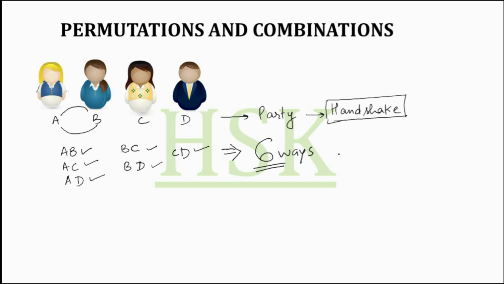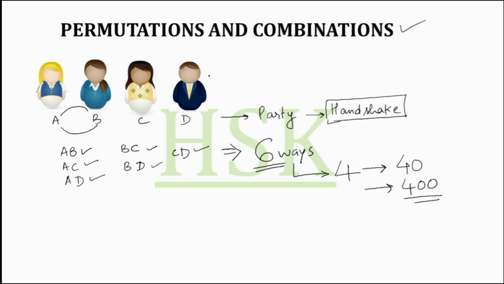Now, this problem was concerning only 4 persons. What is going to happen if there are 40 persons shaking hands amongst each other? Or it can be 400 also. Getting the answer to this question is what motivated the mathematicians to develop this topic of permutation and combination. In permutation and combination, we calculate the number of ways of doing such activities.